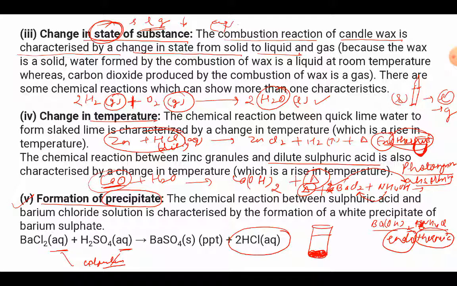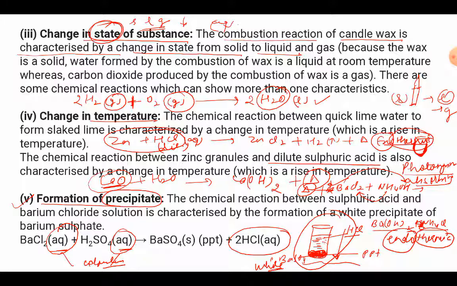We have to keep it undisturbed for some time, and under the effect of gravity it will settle at the bottom, and this is called a precipitate. So this precipitate is of barium sulfate, and remember barium sulfate is a white colored PPT, and above it there will be a clear aqueous solution, and that will be of HCl in the solution form. So we get to know about it. We have taken two colorless solutions, but when we mix them, there is change in the properties of the products.